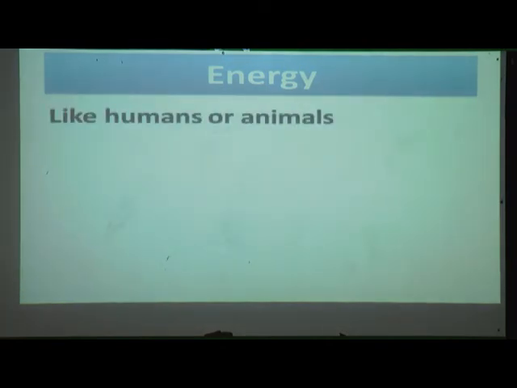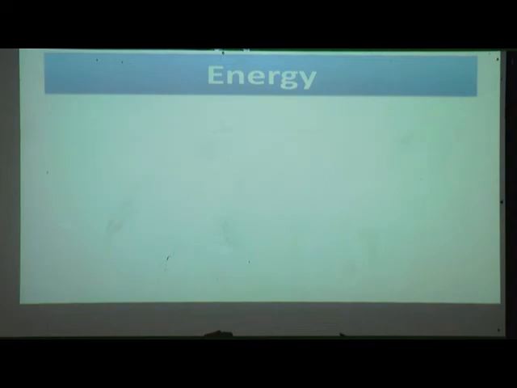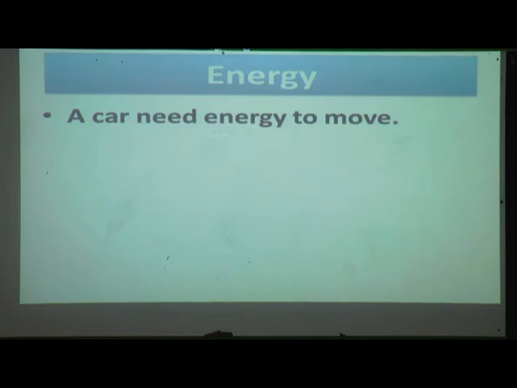Like humans or animals, machines also require energy to run. A car needs energy to move.